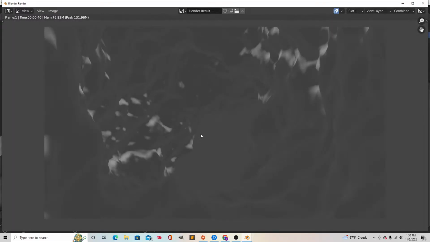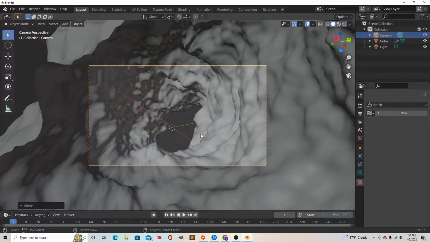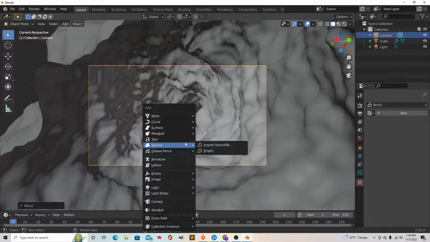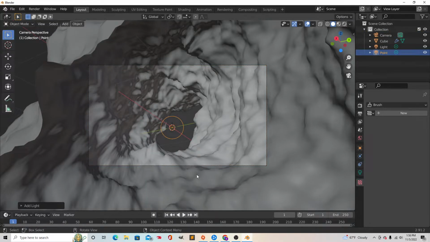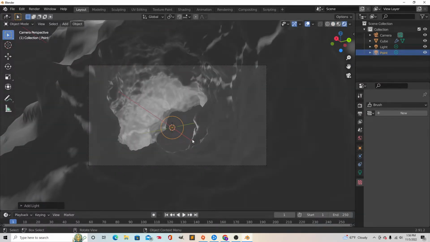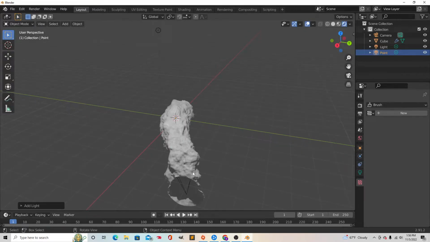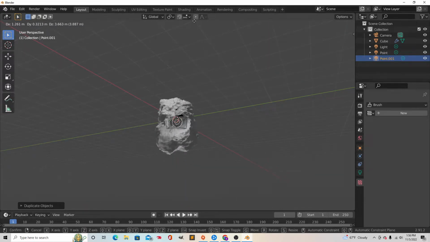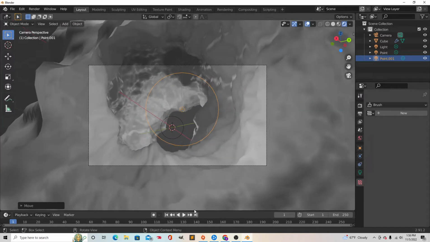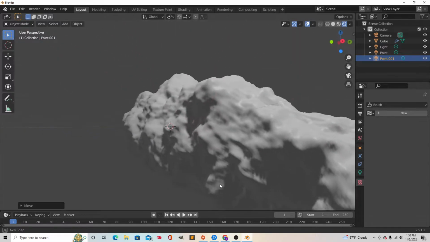And so what we need to do is add some lighting to the scene. So we go Shift A, add light. I'm not sure if we want a sun light or a point. We're going to try a point. And then we're going to hit Z to render, like so. And that looks pretty cool. And so what we're going to do is Shift D, select, alright, and then G. Alright, there you go.